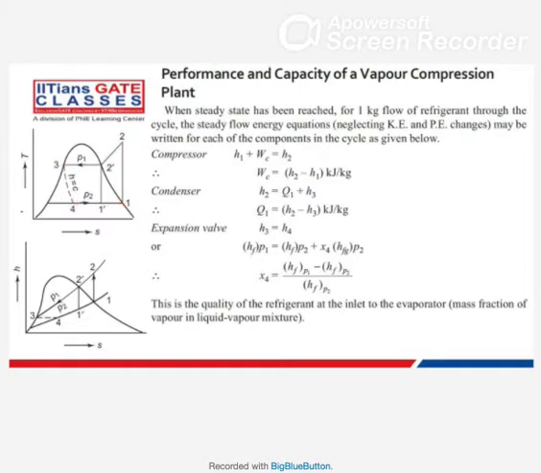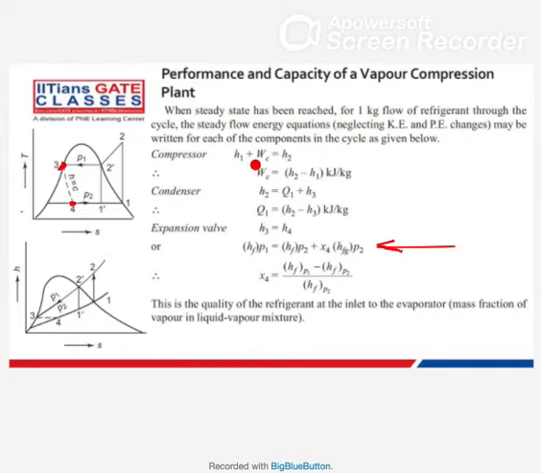So how to calculate that X value? Use the value of enthalpy. The enthalpy here and the enthalpy at this state should be the same. You can get this enthalpy from the refrigerant table, which is the same as your steam table.